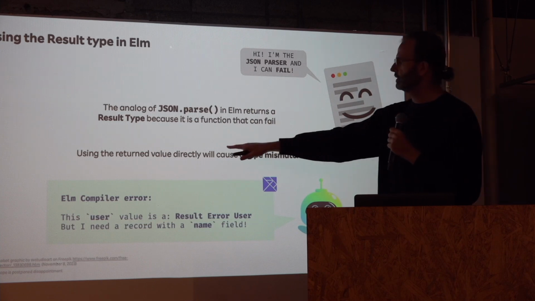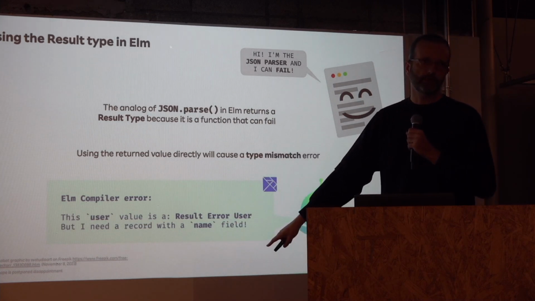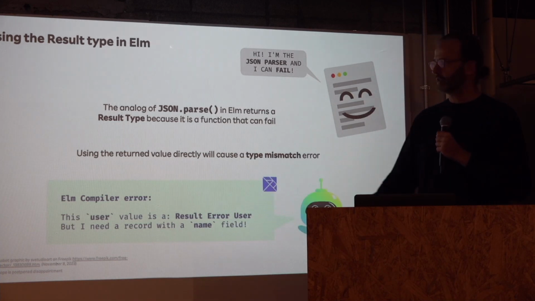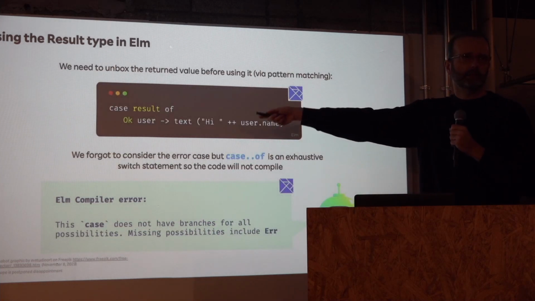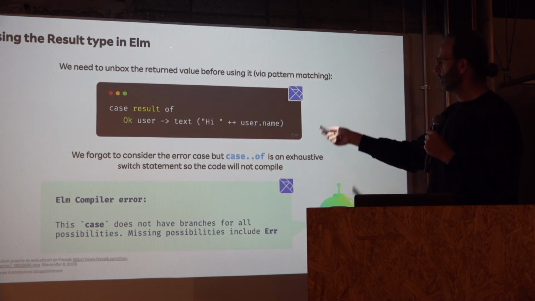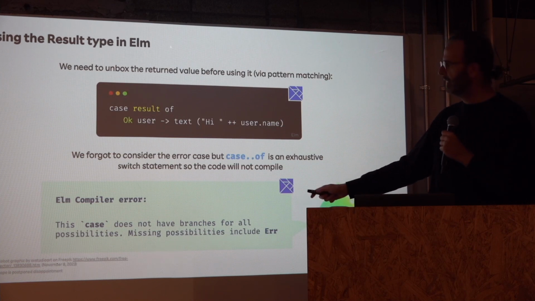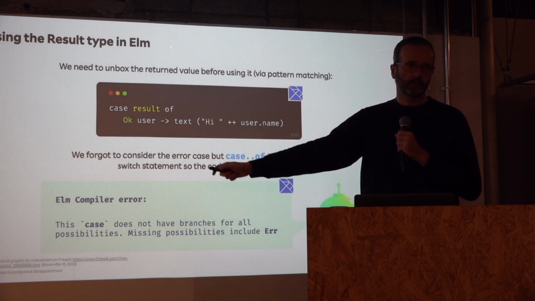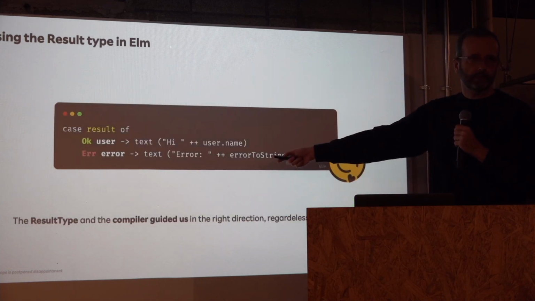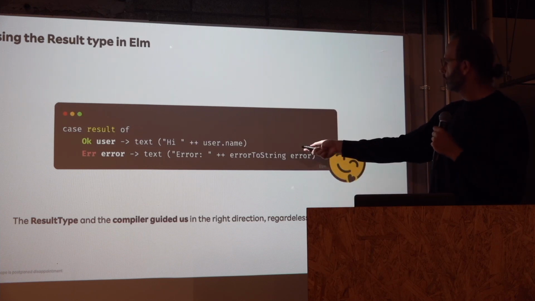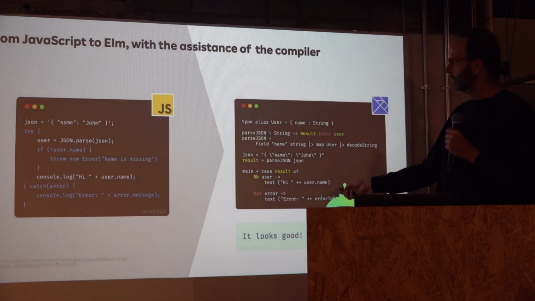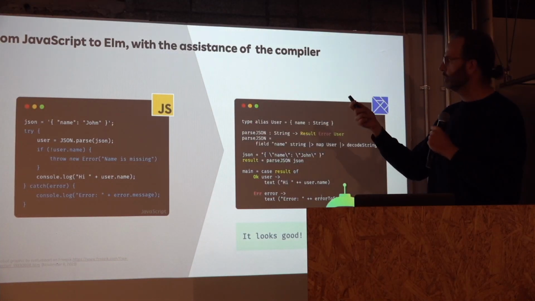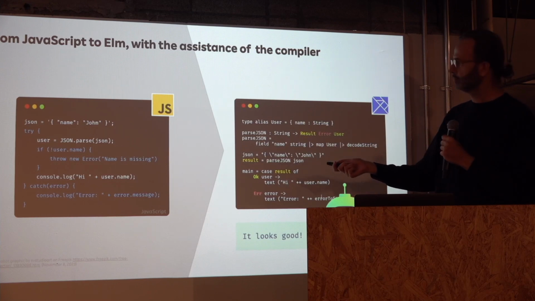If we try to use the return value, the compiler will give us this error. It says, you cannot use user because this is a result type. It's a type mismatch. Okay, we can fix it. We can extract the user using pattern matching. But the compiler is still unhappy. The compiler says, oh, you're missing one possibility. Okay, the error case is not here. Fine, let's add the error case. So now we cover all the cases. The compiler is happy, and we achieve the same result. But we don't need to be disciplined. We just need to follow the compiler errors.